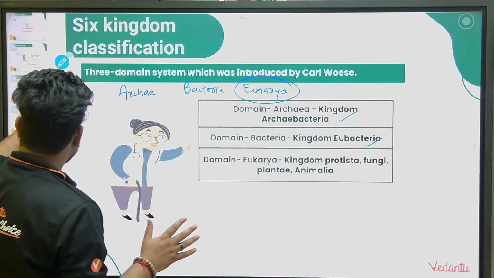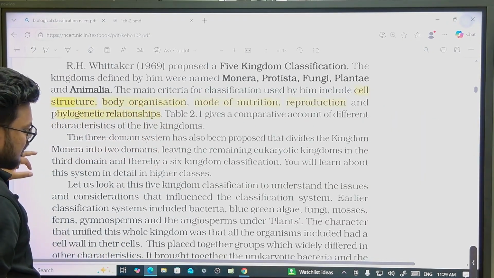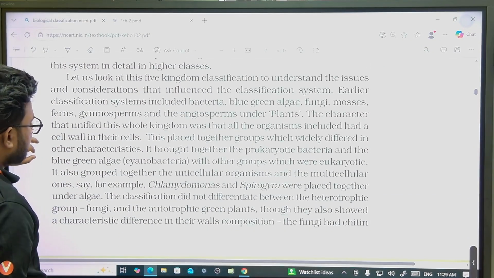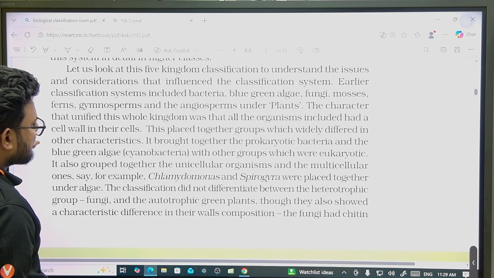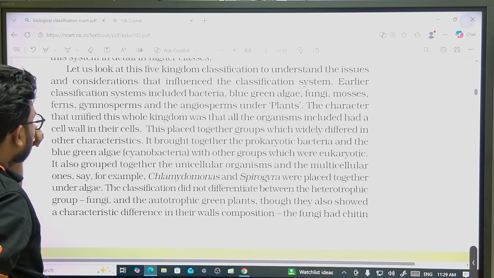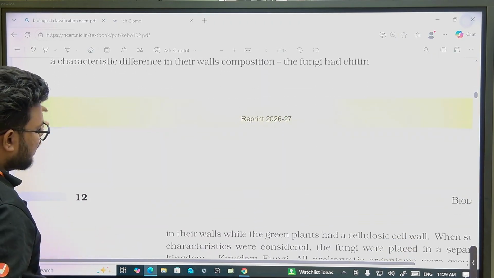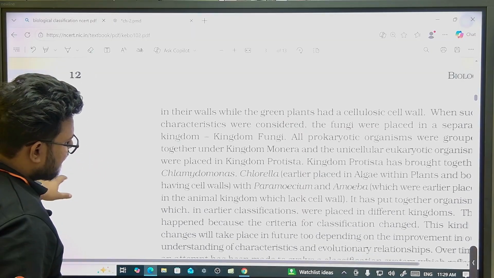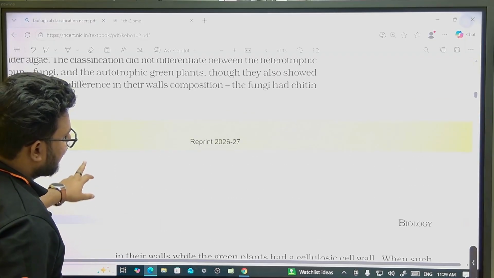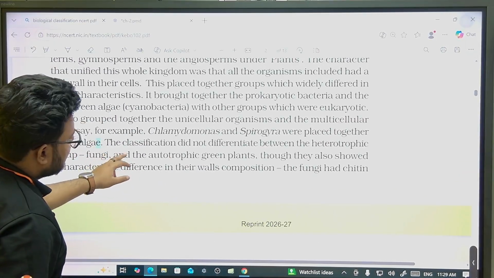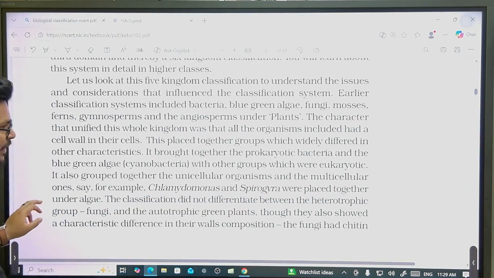So if we come to NCERT, 5 kingdom classification is done. Yes guys, this paragraph is important. We'll go through this paragraph because there are some assertion based questions they used to give from this paragraph, so we'll not miss it. Kingdom Monera we can start later also, but let's come to this paragraph.